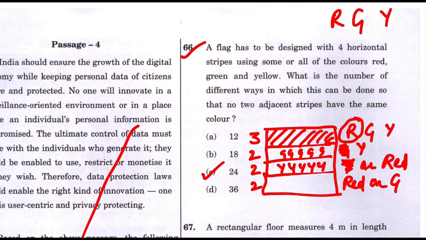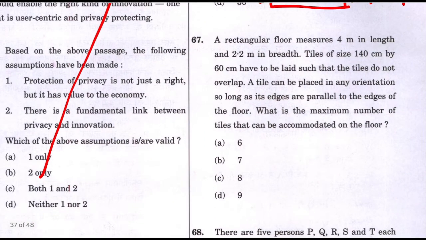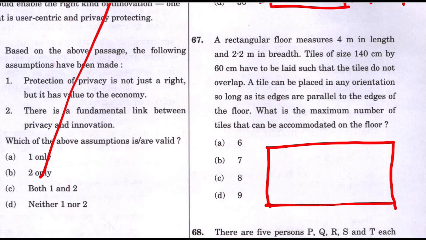So you have just seen 2 questions, easy to moderate and easy to difficult, side by side. Question number 65 and question number 66. So let's do question number 67. A rectangular floor is like this: 4 meter and 2.2 meter. So the floor is 400 centimeter by 220 centimeter. Right? This is the floor size. I hope you have seen very large tiles available in the market, right?